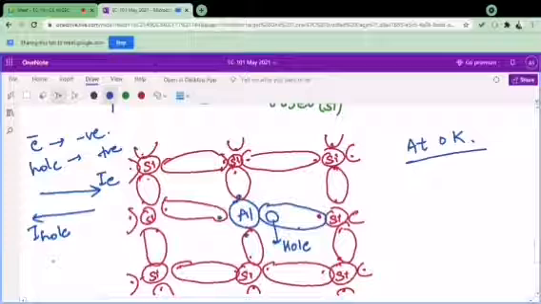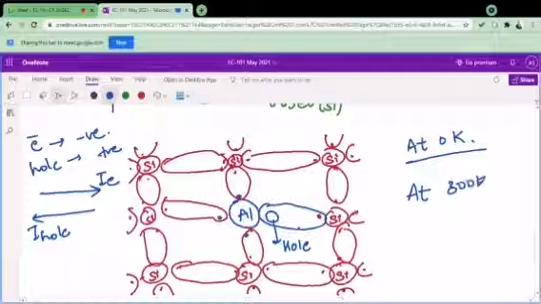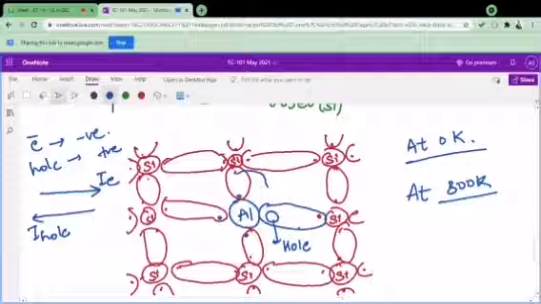So what is happening? Let's see, you will get a better idea from it. For example, I have applied some energy. If I am discussing 300 Kelvin here, what will happen? Some energy will be provided to it, and this structure is not such that all electrons always remain bonded. What is going to happen when this energy is provided? This electron will move from this point to this point. It means when this electron has moved from this region to this region, a hole will be created over here, and